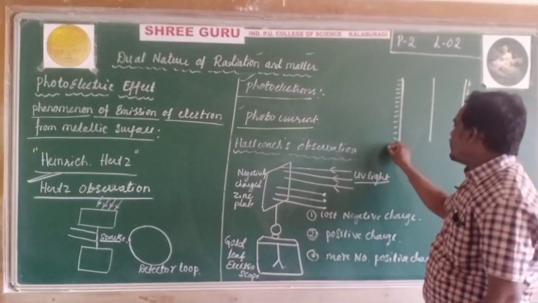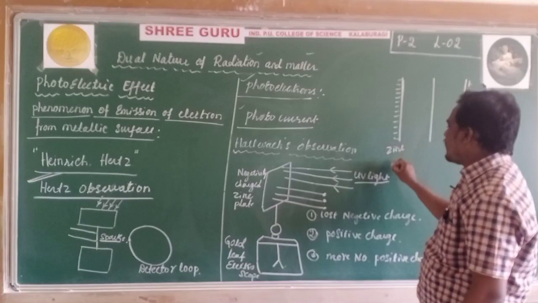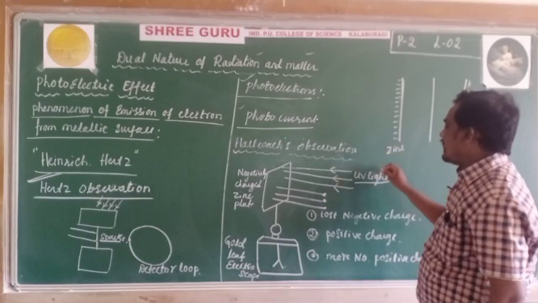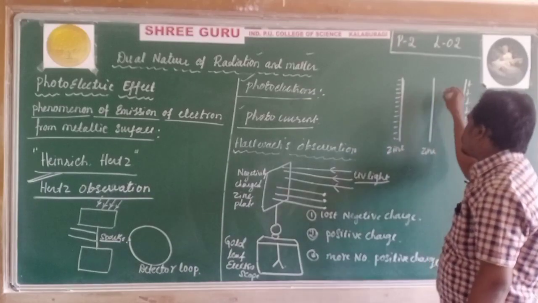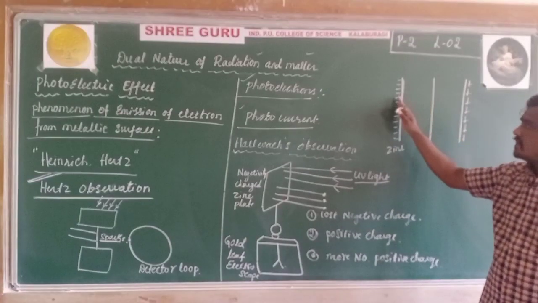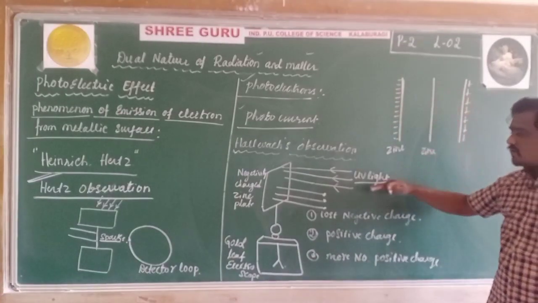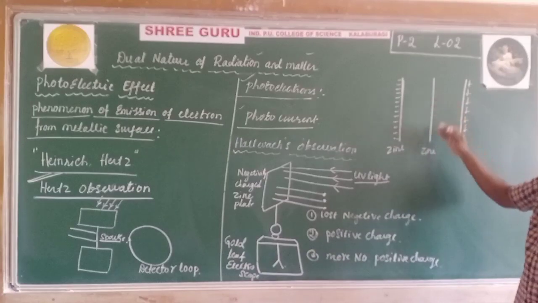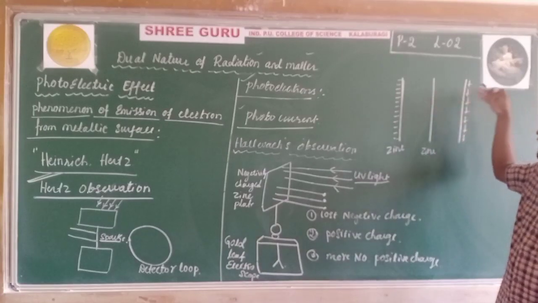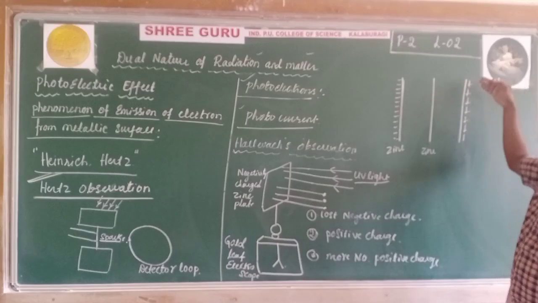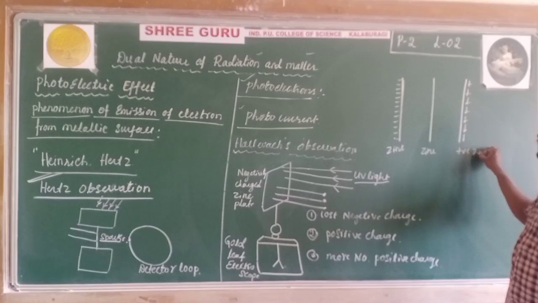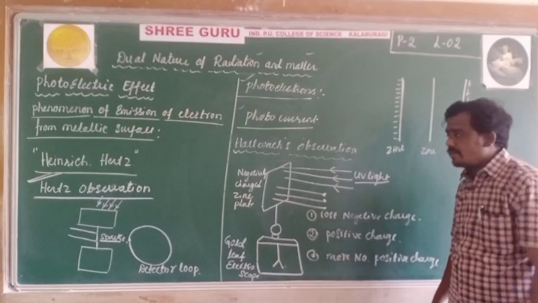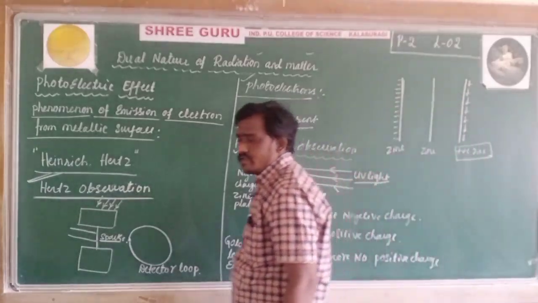Initially this is a negatively charged zinc plate. It becomes neutral. Why? Because all the negative charge is removed due to UV light. Electrons are removed. Again we illuminate this neutral zinc plate, and it gains a positive charge on this particular zinc surface. This was observed by Hallwachs.